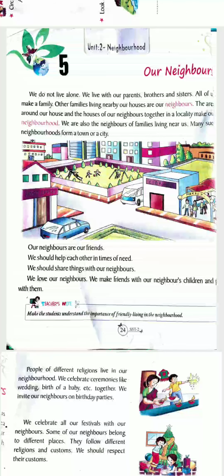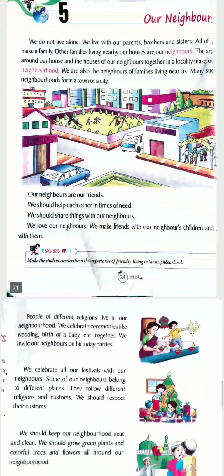All the neighbors together in a locality make a neighborhood. So we are also the neighbors of the families living near us, and they are our neighbors. So many neighborhoods form a town or a city. So in this way, many houses or many neighborhoods together make a city or town where there are many houses. So you are seeing the picture there. Just below the picture, let's move on.